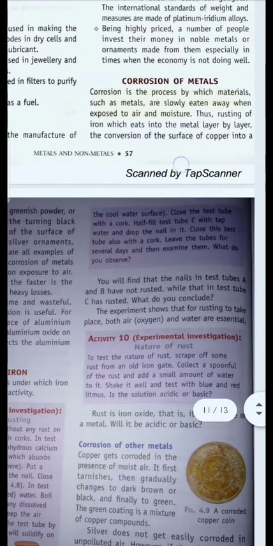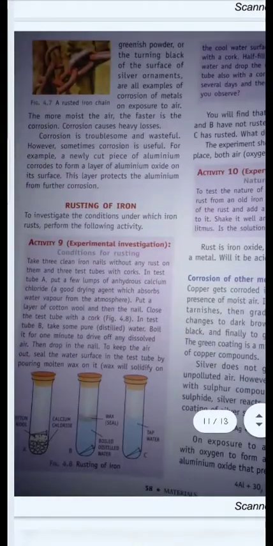Now next topic is corrosion of metals. Corrosion. What is corrosion? Corrosion is the process by which materials such as metals are slowly eaten away when exposed to air and moisture. It means that their surface gets corroded or damaged due to the action of air and water. This process of damage is termed as corrosion of metals. One prominent example of this is rusting of iron. We all have seen that iron develops a brown coating over its surface when it is exposed to air and water for a longer period of time.